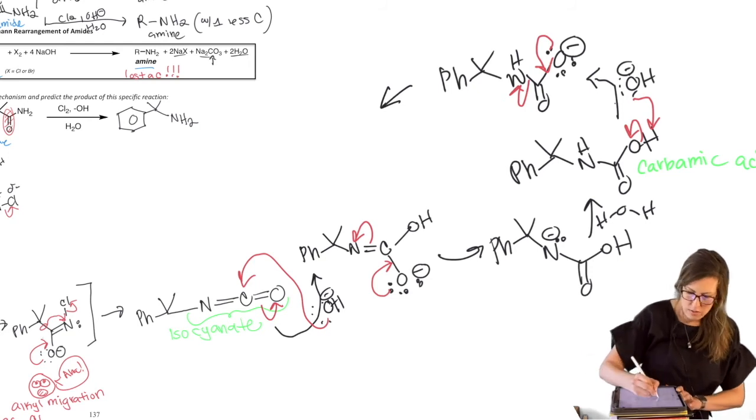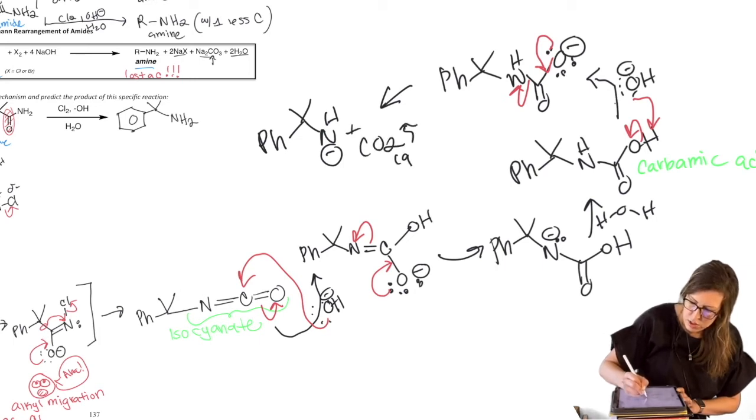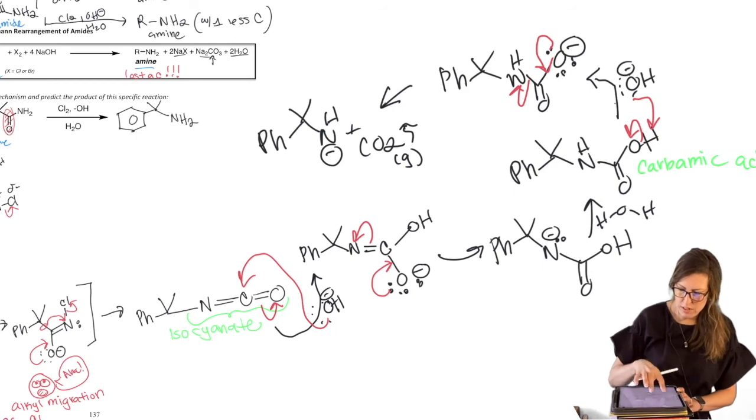All right, so we have our pH back home, NH minus, and CO2 gas, which I have to draw the squiggly arrow just to reward myself for doing that.